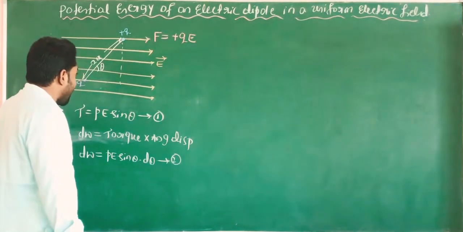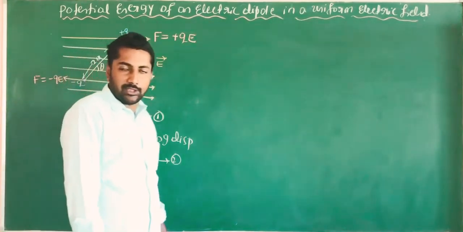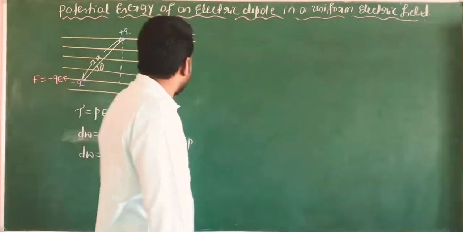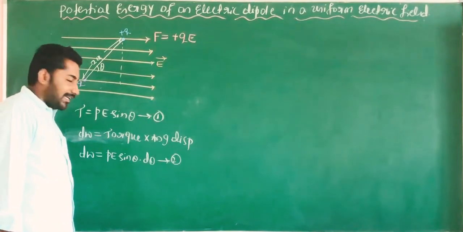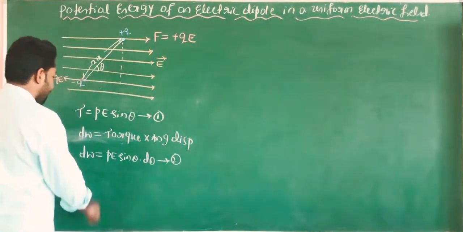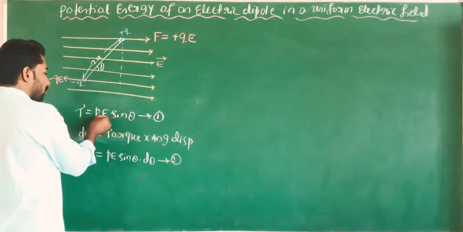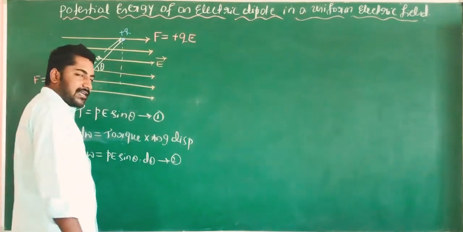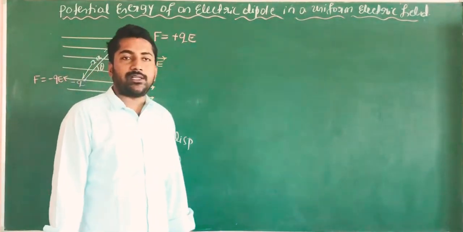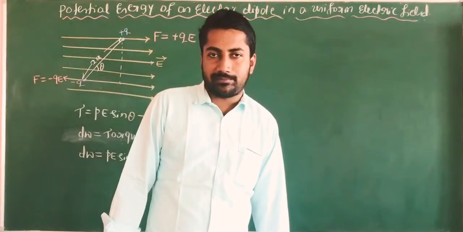Here to calculate the total work done from the initial position, dW is equal to torque, PE sin theta, substituting the values, into angular displacement d theta. To calculate the total work done, we use integration.